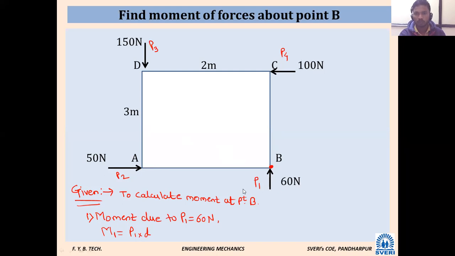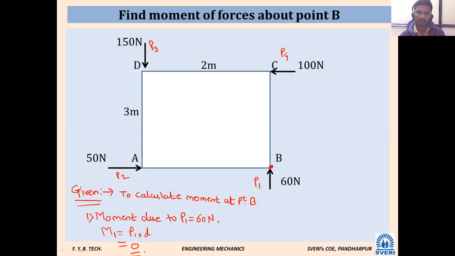For this particular problem, you can solve n number of problems. You can take any random point in between, A, B, C, D, anything, if distances are given. While calculating moment, the point B is important. For this problem, it is asked to calculate moment due to all forces about point B. So it is 0. Those who have given it, be confident. From yesterday, same sentence I am repeating. Why is it 0? Perpendicular distance is 0, or that force itself is passing through point B.